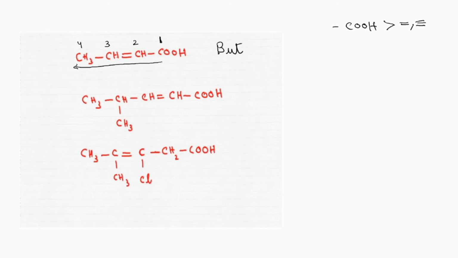So the naming should be done in such a way that the double bond should be told first, then only we will tell the name of carboxylic acid, right? Whenever we are numbering from this side, this bond belongs to this carbon atom, and the double bond belongs to the second carbon atom. In the opposite direction, we will consider differently. So we will say that the double bond is attached to the second carbon atom.